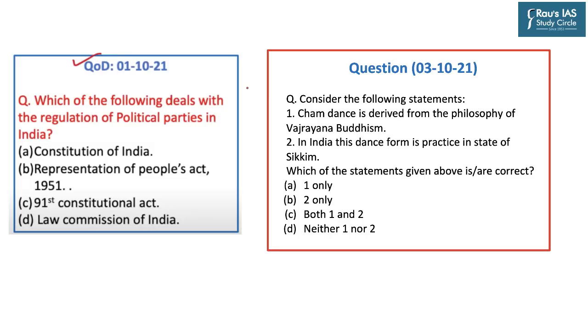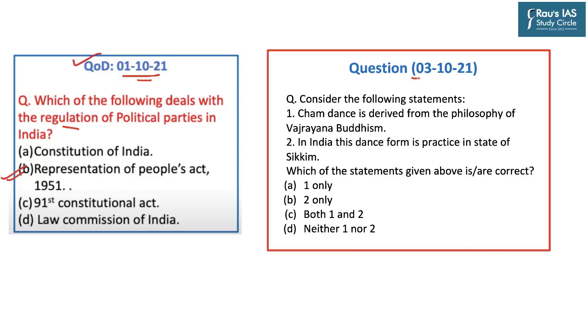And in the end, before concluding our session, we will discuss the question of the day dated 1st October 2021. Which of the following deals with the regulation of the political parties in India? Option B is the correct answer, the Representation of the People Act 1951.